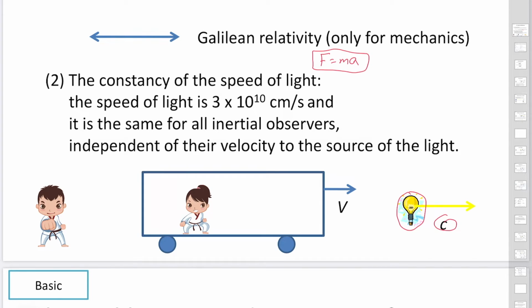The second statement says this light is observed by two persons. One person doesn't move with respect to the source of the light. The other person is moving with respect to the source of the light. But both people observe the speed of the light to be c. This is the meaning of the constancy of the speed of light.